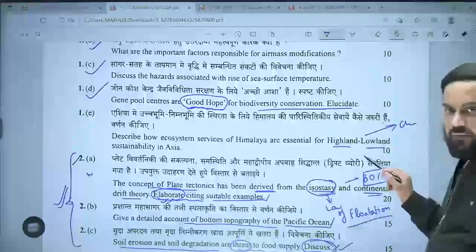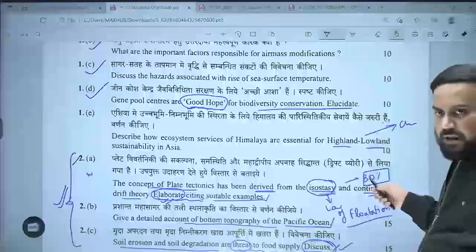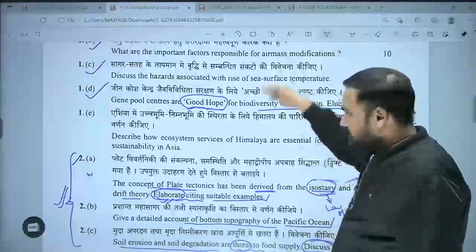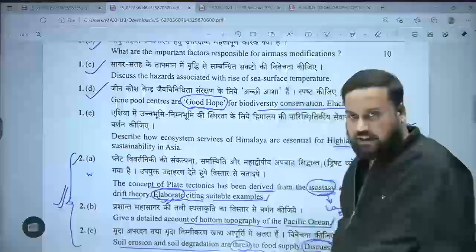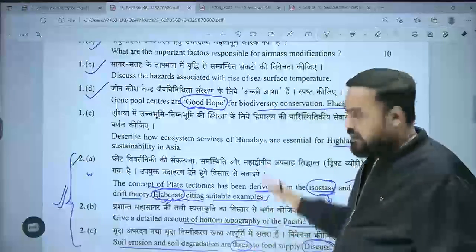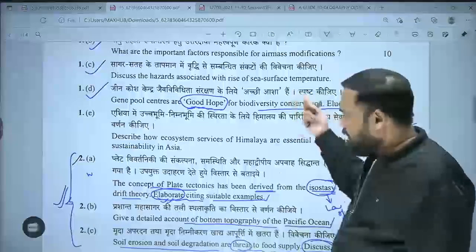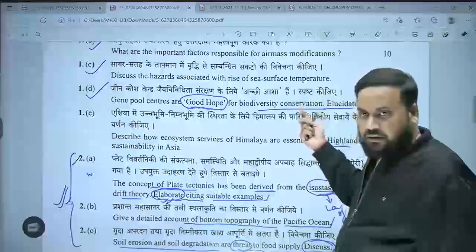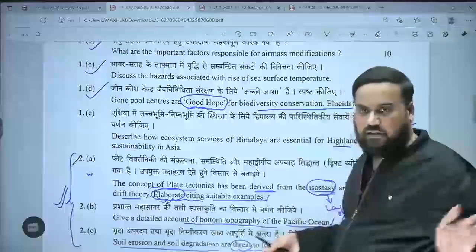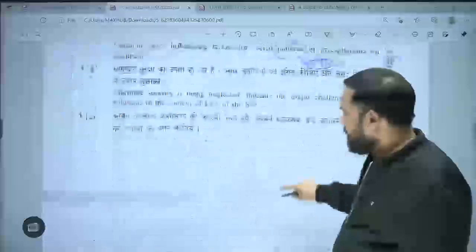In the syllabus, it is given under biogeography, but I take this topic under environmental geography. So these are the questions. There is no choice in this, so you had to attend all these questions. But I would say there were some small tricks here and there. None of the questions, however, were ones which couldn't have been answered, like we have seen in the previous papers. So in one way, this paper became easier.